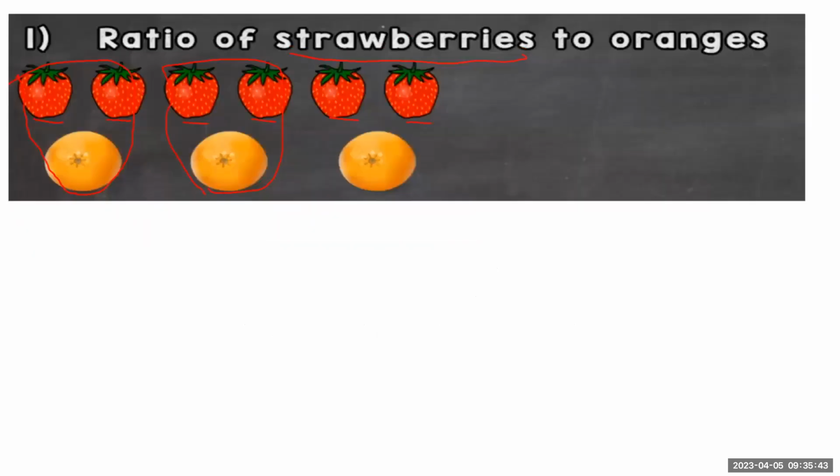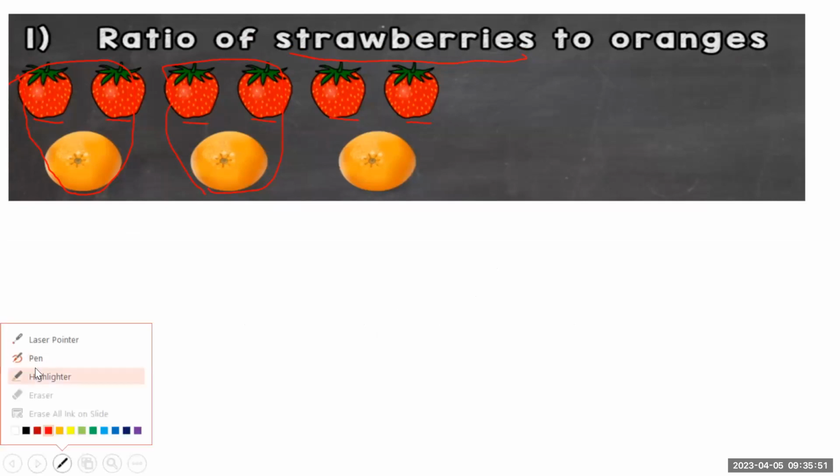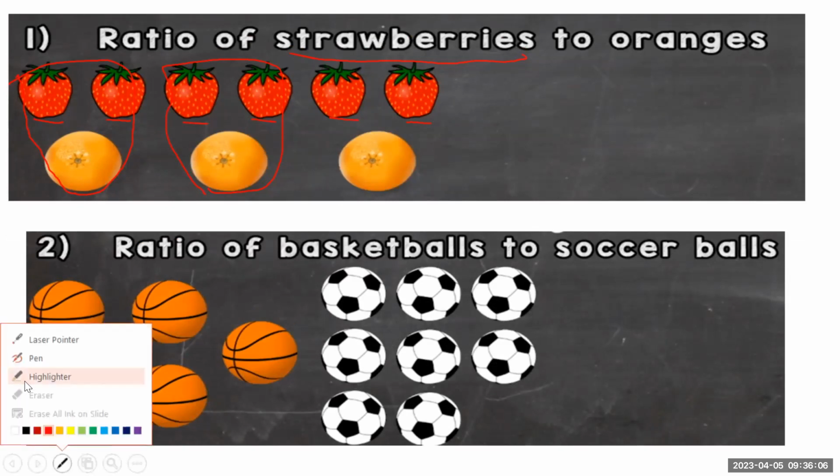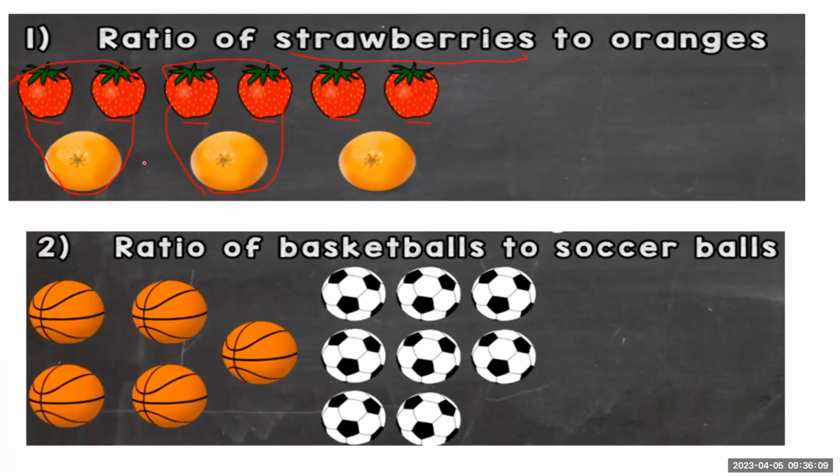Let's look at the following example. What is going to be the ratio of strawberries to oranges? It's going to be 6 is to 3. How did you do that? You said, okay, how many strawberries do we have? We have 1, 2, 3, 4, 5, 6.